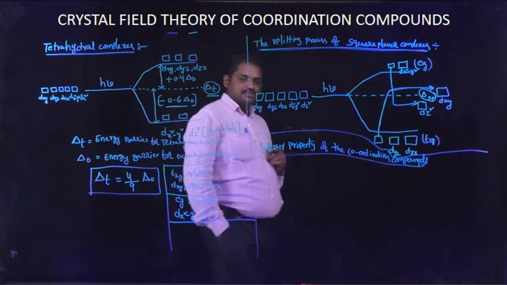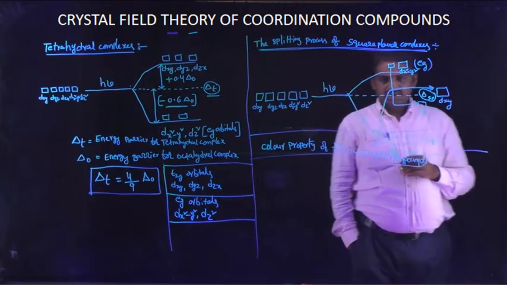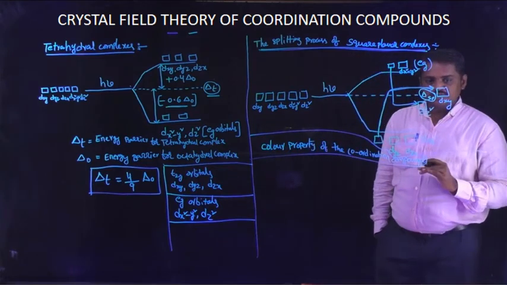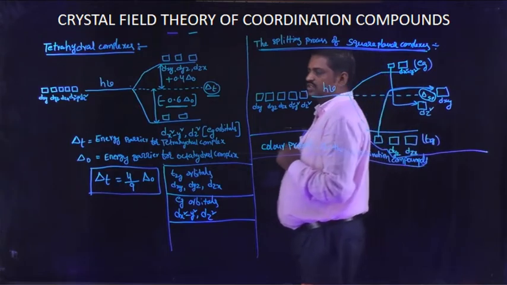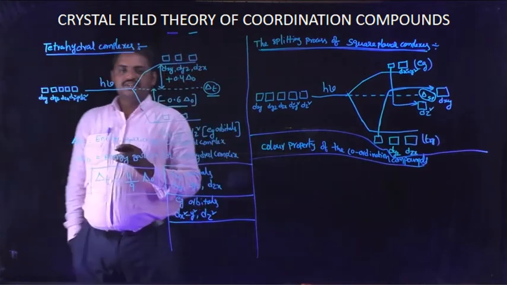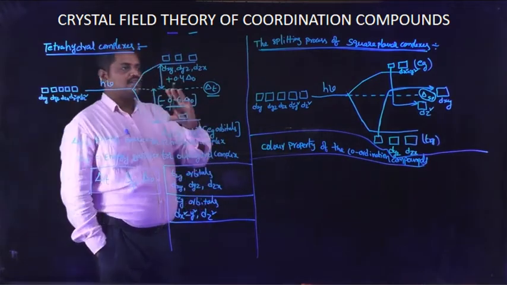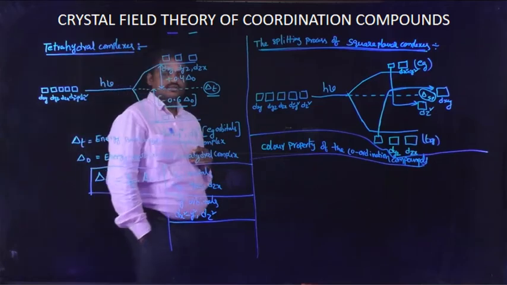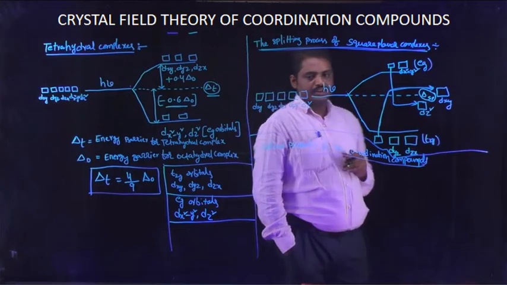Students, as you clearly observed, in previous classes I discussed the splitting process of octahedral complexes, but today I am going to discuss the splitting process of tetrahedral complexes and square planar complexes.